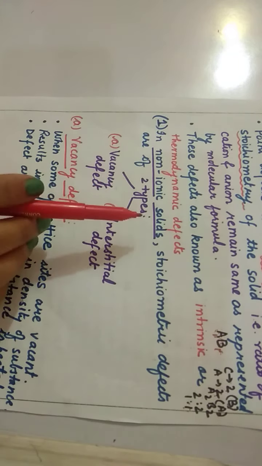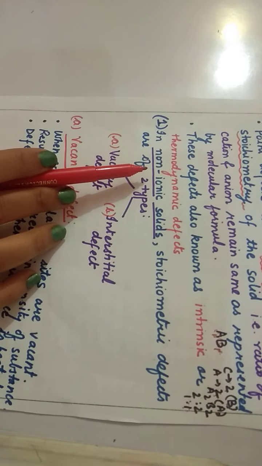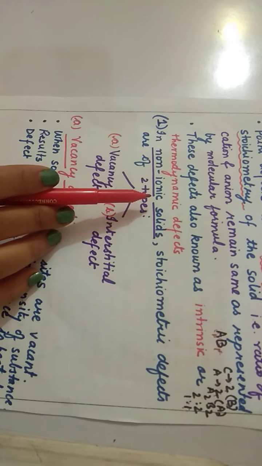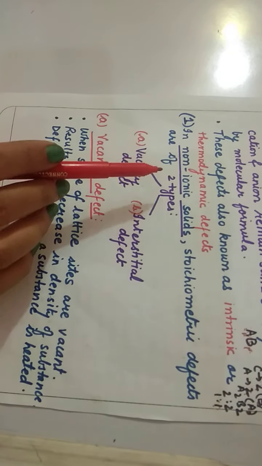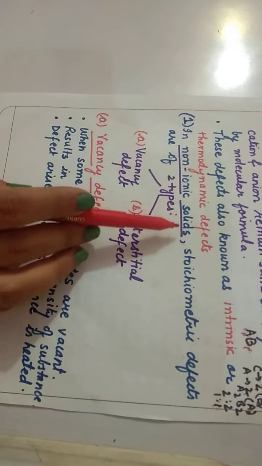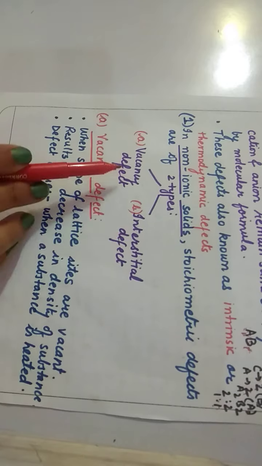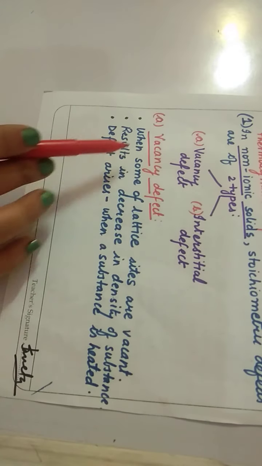Now, stoichiometric defects occur in two types of solids. First one is non-ionic solids and second one is ionic solids. Stoichiometric defects in non-ionic solids are of two types.